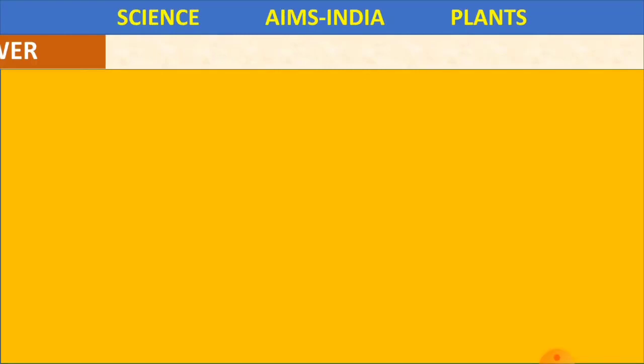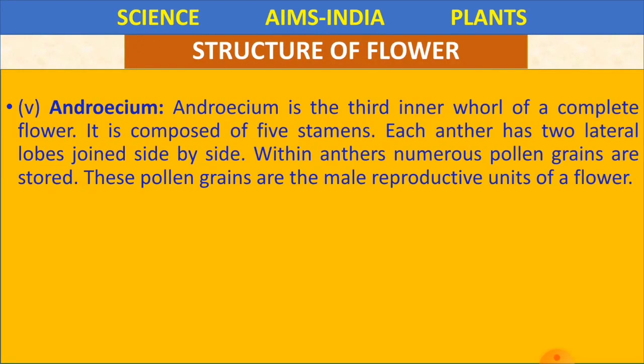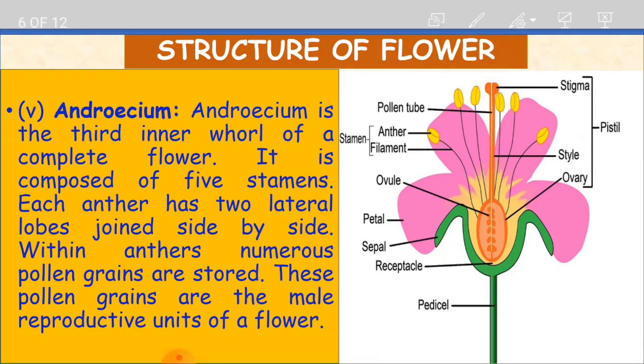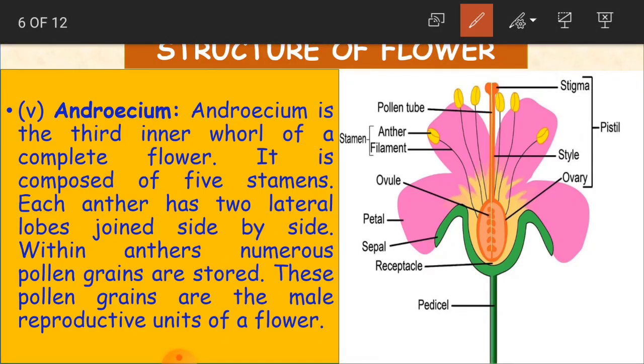Now let us see more about this androecium. As we said, this is the third inner whorl of a complete flower. It is composed of stamens. What is androecium, children? It is the third inner whorl of a complete flower. It is composed of 5 stamens. So are you able to see the stamens here?